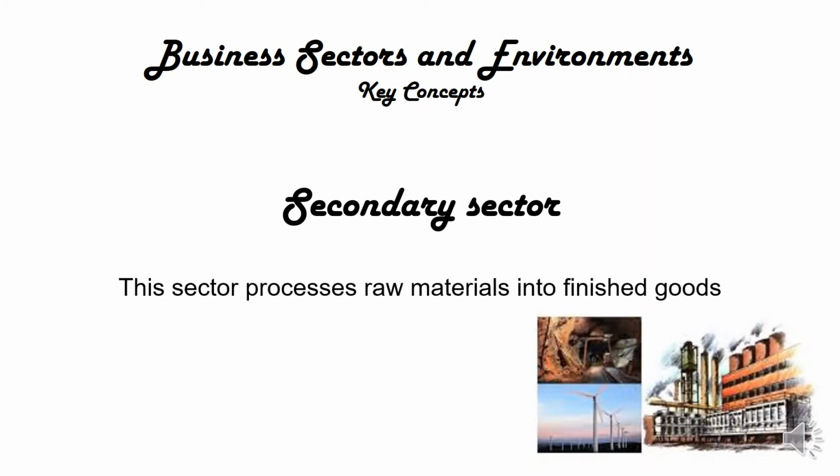The secondary sector is the second in line of this process. Once the raw materials have been extracted from nature by the primary sector, they are going to move along to the secondary sector. And the secondary sector is where these raw materials will be processed into finished goods that are obviously more ready for human consumption. Remember, there's very few products that we literally take out of nature and just consume. It has to be processed into something useful first. And that is the role of the secondary sector. So all businesses that are involved with processing of any kind will be classified as secondary sector activities.